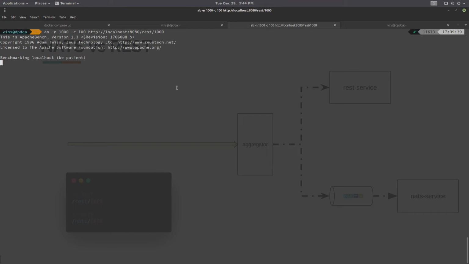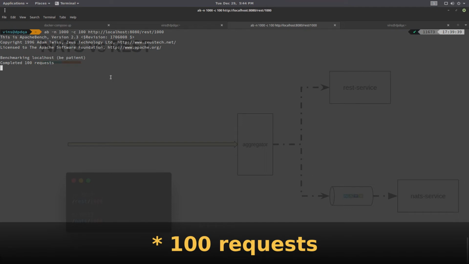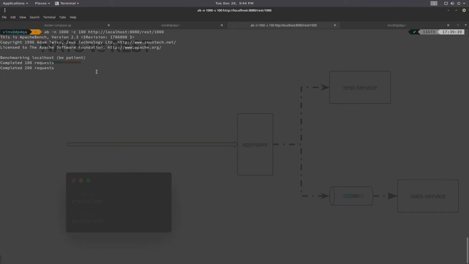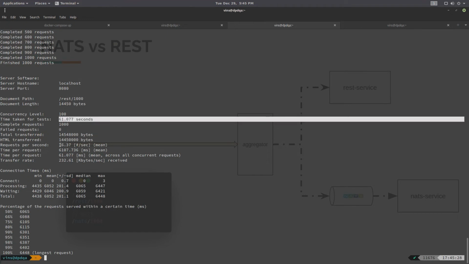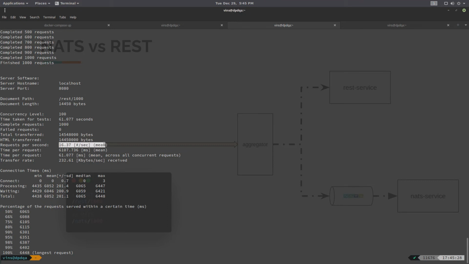I have already done this test a few times, guys, so we are doing this test on a warmed up server. If you see, it takes some time. So far it has completed only 1000 requests, so I might fast forward. We are almost there, guys. Okay, the test is done, and the test took 61 seconds. The throughput is 16.37, so it was able to complete 16 requests per second when you send 1000 requests.